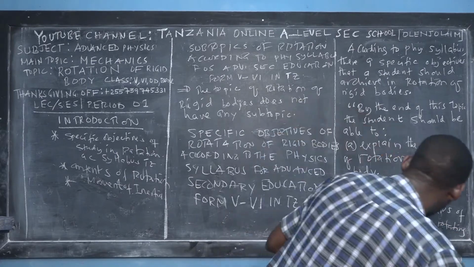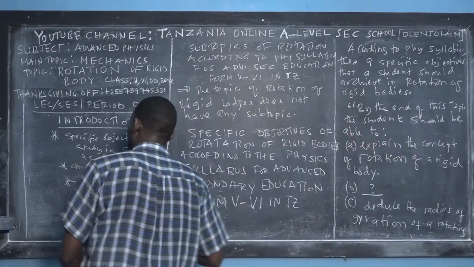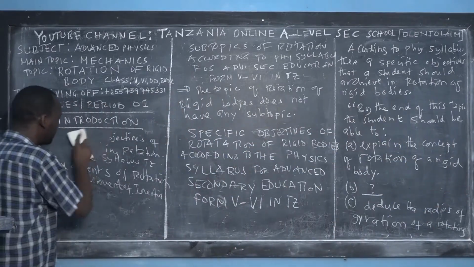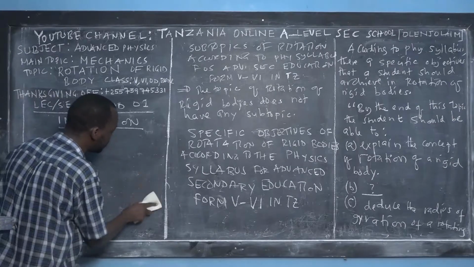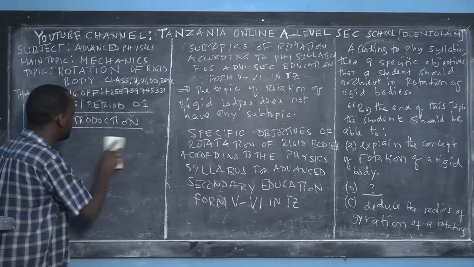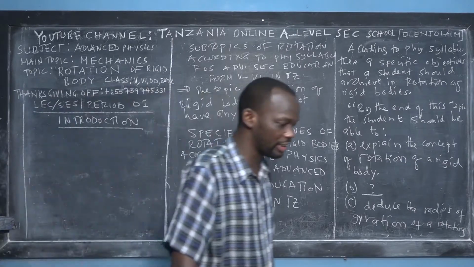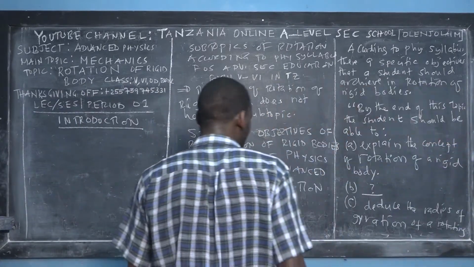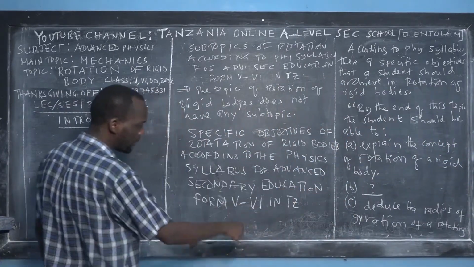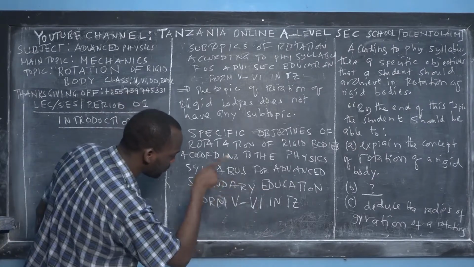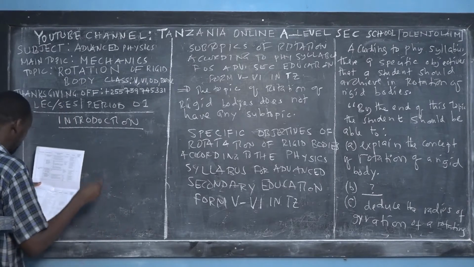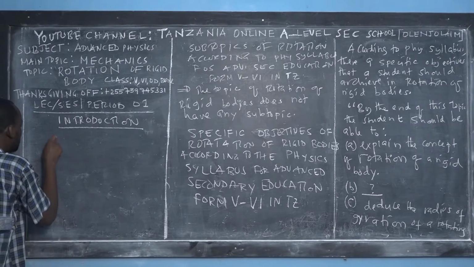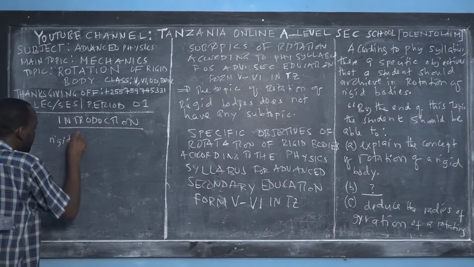I'm using techniques and teaching aids that God has trained me in, not the school, not the institution that I studied. This is how God has been preparing me for more than 10 years for this program. So, deduce the radius of gyration of a rotating rigid body, right?